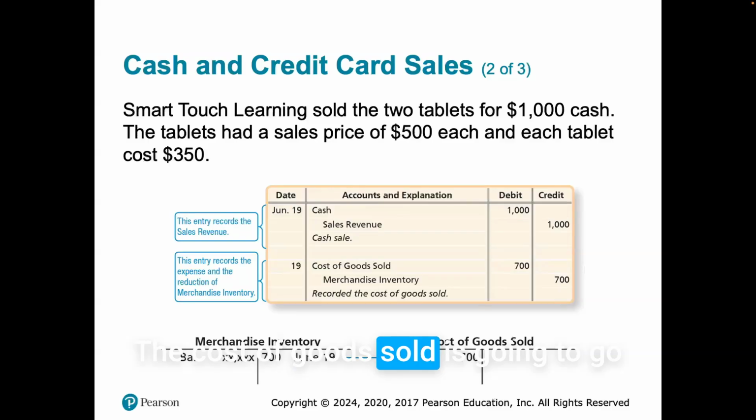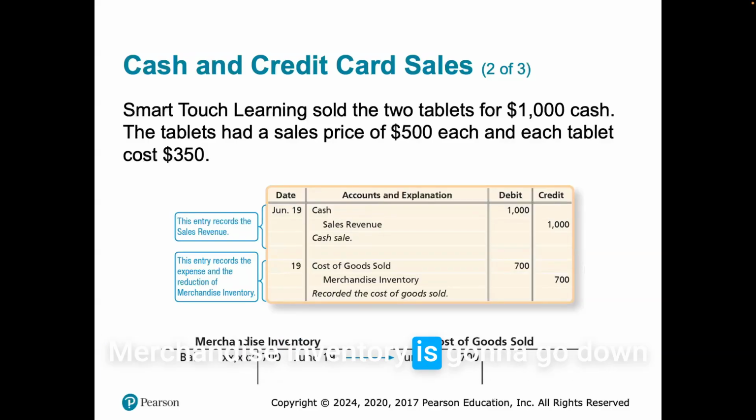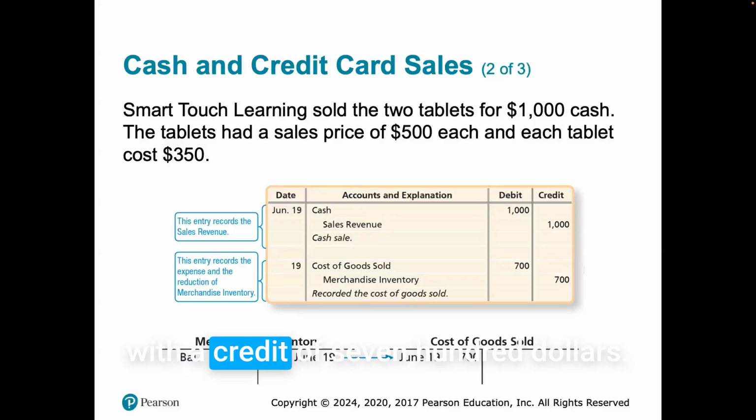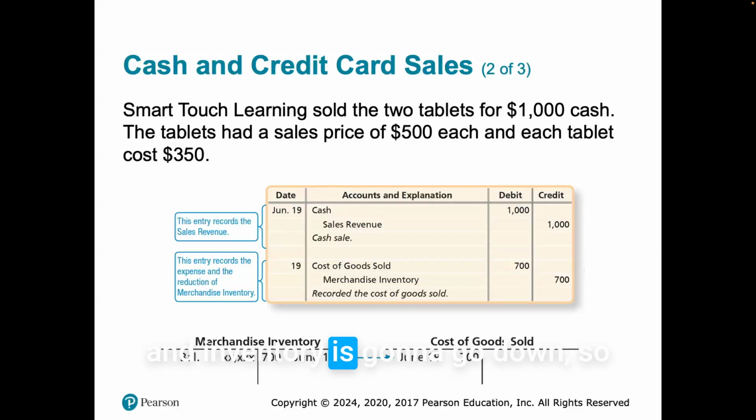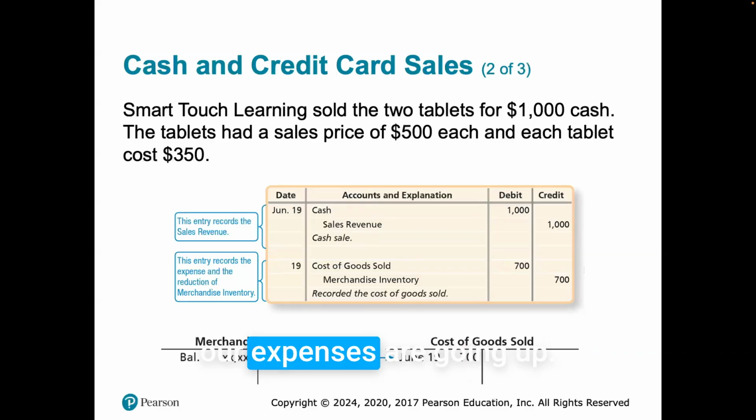The cost of goods sold goes up with a debit of $700. Merchandise inventory goes down with a credit of $700. This records the cost of goods sold. So now we can account for how much inventory we currently have, and our cost of goods sold, our expenses, are going up.